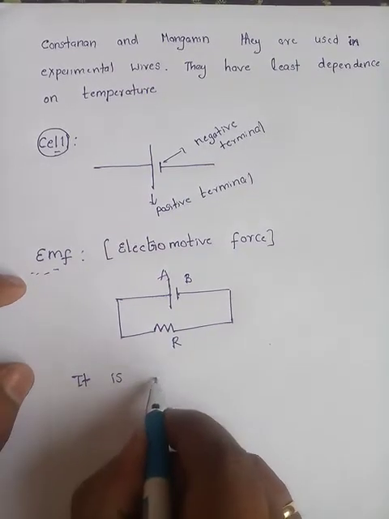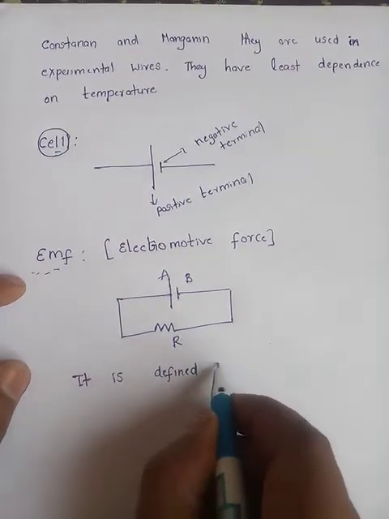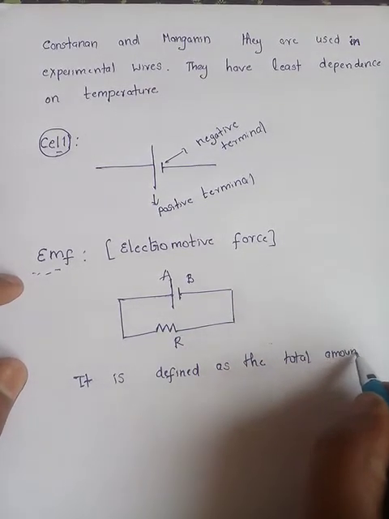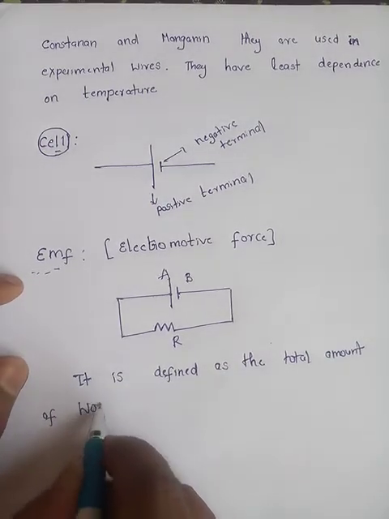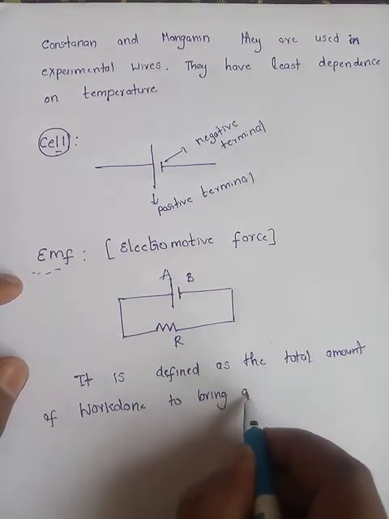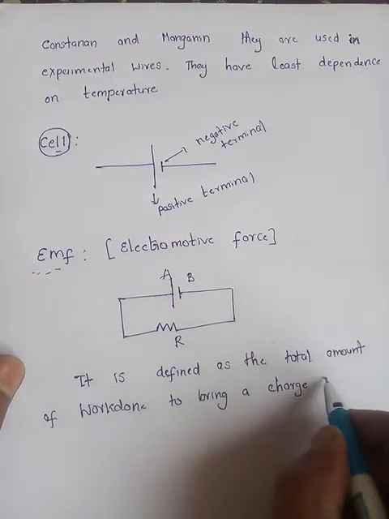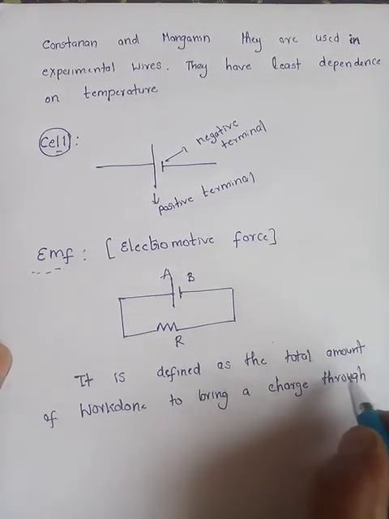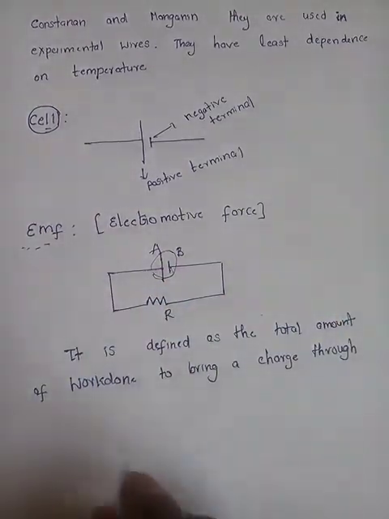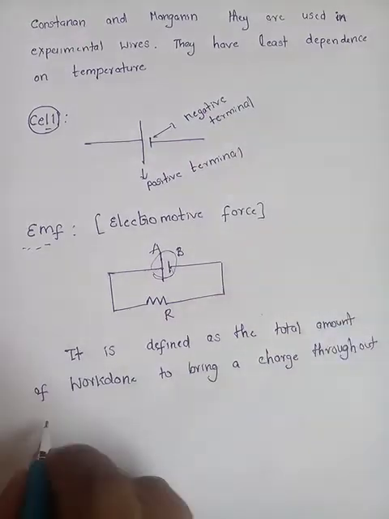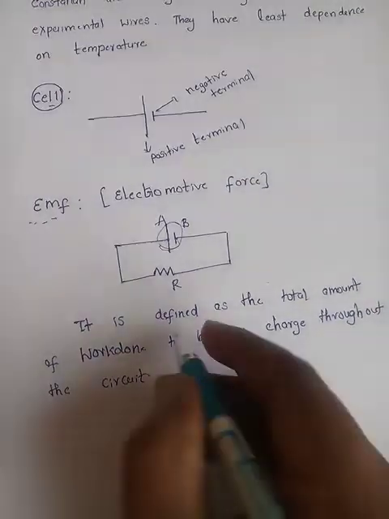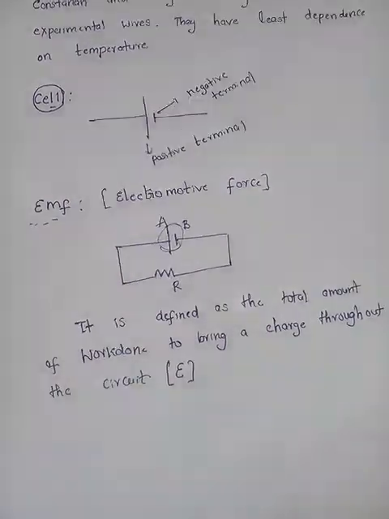It is defined as the total amount of work done to bring a charge, to make the charge move in a circuit. We require some energy, and that energy is provided by this cell. That is called EMF throughout the circuit. It is represented by the letter epsilon, EMF.